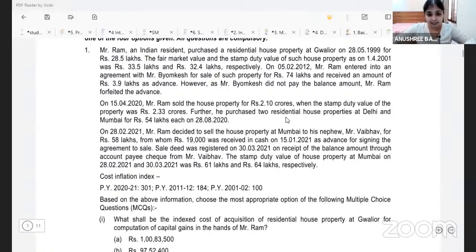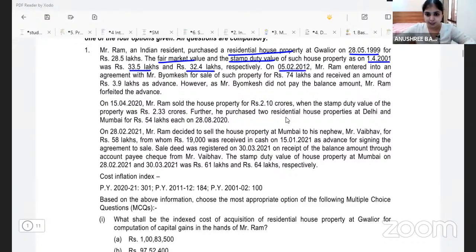Mr. Ram, an Indian resident, purchased a residential house property at Gwalior on 28 May 1999 for 28.5 lakhs. The FMV and the stamp duty value of such house property on 1st April 2001 was 33.5 lakhs and 32.4 lakhs respectively.